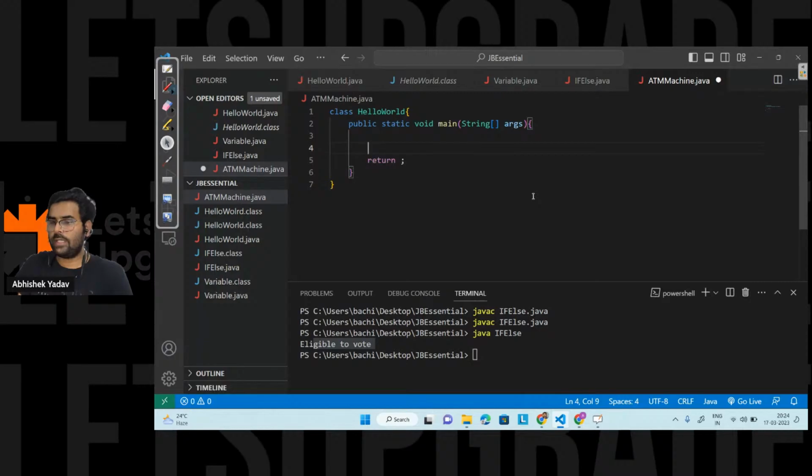First I will write a message with System.out.println, which option to choose, right? System.out.println, and here I will write, please select one, like select one to add, that is credit,